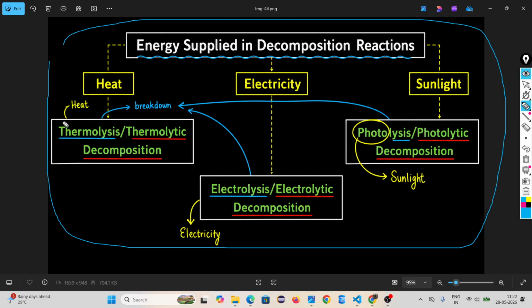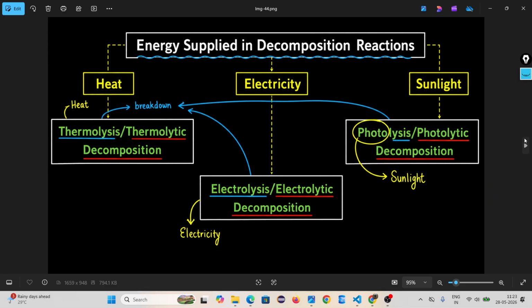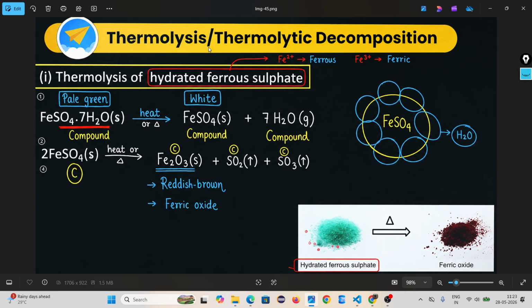One is thermolysis. Thermo means heat, lysis means breakdown. Electrolysis means breakdown by electric current. By the help of electricity, we break down the compound. Photolysis means by the help of sunlight, we break down the compound into elements. First we take one example of thermolysis, or thermolytic decomposition. It means we require heat energy to break down the compound.